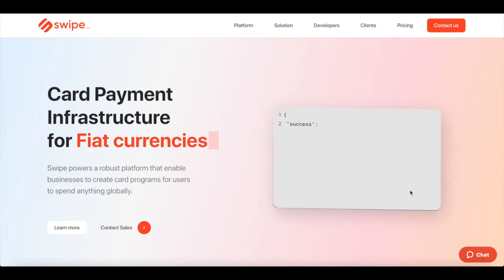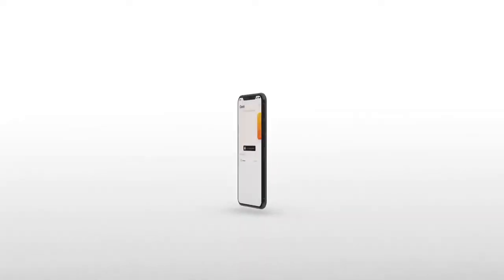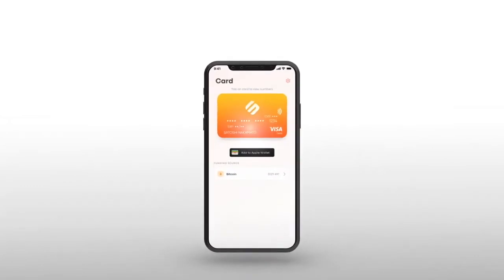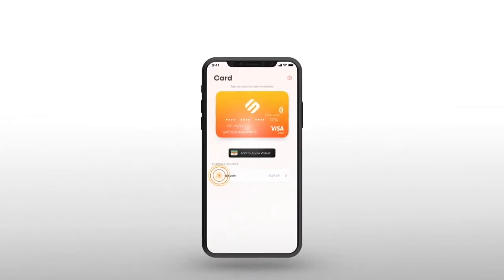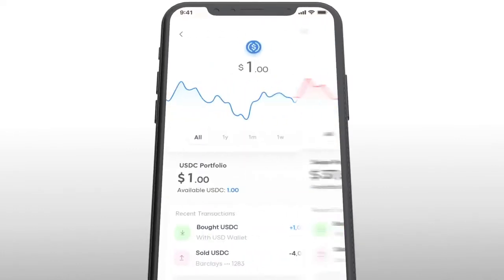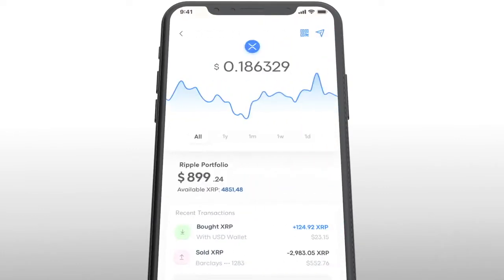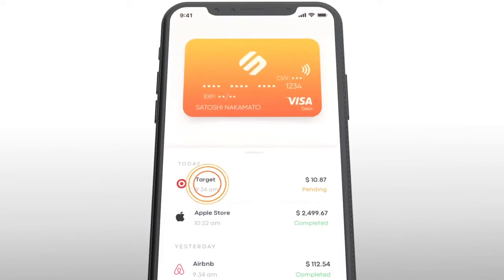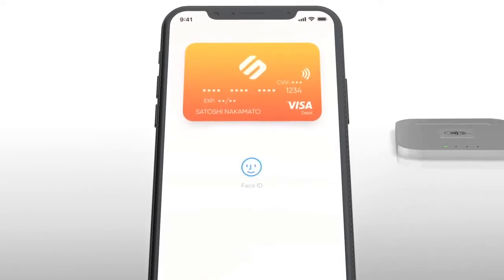First of all, what exactly is Swipe? Swipe primarily serves as a utility token. It powers the entire Swipe ecosystem by providing utility to token holders. There are multiple incentives to either use or hold the Swipe token. Swipe token is also known as SXP.